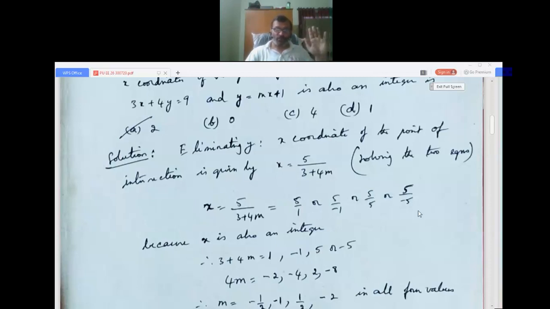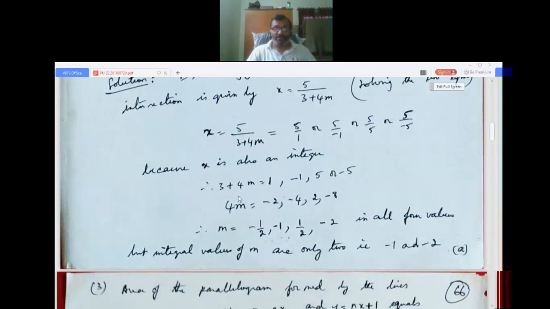I hope you agree. So for the x coordinate of the point of intersection to be an integer, the possibilities are 5 by 1 or 5 by minus 1 or 5 by 5 or 5 by minus 5. Now, because x is an integer, 5 is fixed, so 3 plus 4m should be either 1, minus 1, 5 or minus 5. From this we simplify 4m. So 1 minus 3, that is minus 2. Minus 1 minus 3, that is minus 4. 5 minus 3, 2. Or minus 5 minus 3, minus 8.